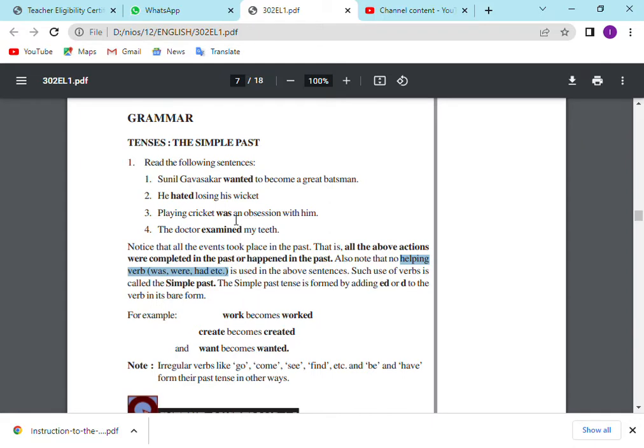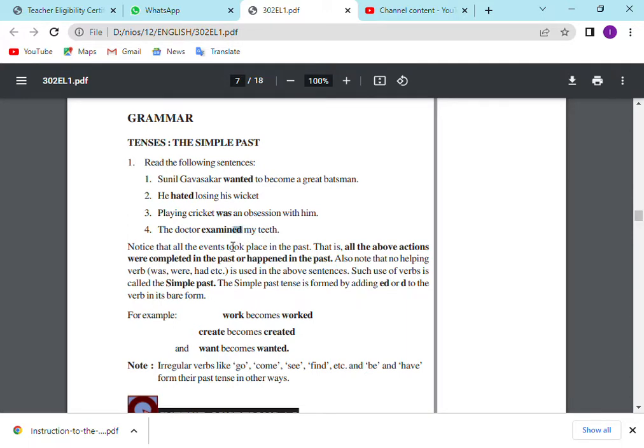Sometimes you can also see helping verbs. Was is the past tense helping verb. Playing cricket was an obsession with him. So was indicates the past action. If you use was, the playing cricket was a past one. If you use is, automatically the time will change into present. Playing cricket is means what? Now he likes playing cricket. Now it became his obsession. Was means what? In the past it was an obsession. And again you see, they are adding ed.